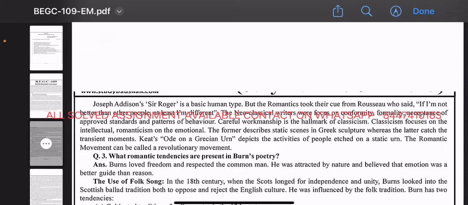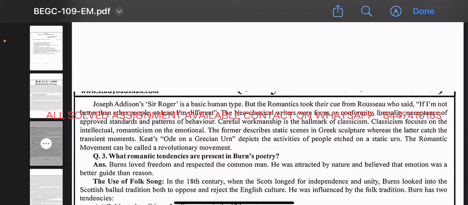Joseph Addison's Sir Roger is a basic human type, but the Romantics took their cue from Rousseau, who said, "If I am not better than other people, at least I am different." The neoclassical writers were focused on conformity, formality, acceptance of approved standards, and patterns of behavior. Careful workmanship is the hallmark of classicism.